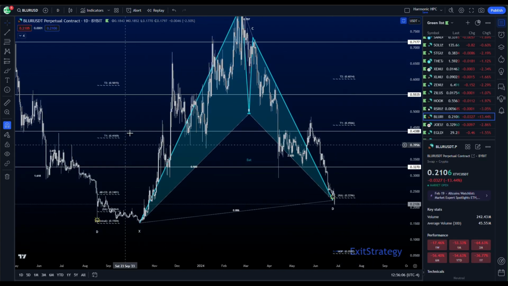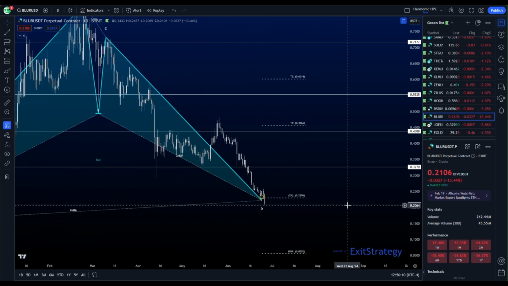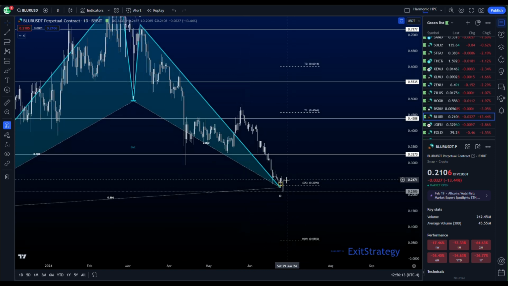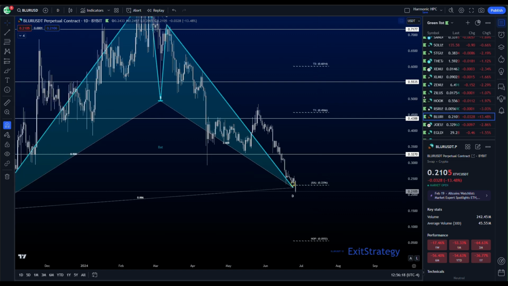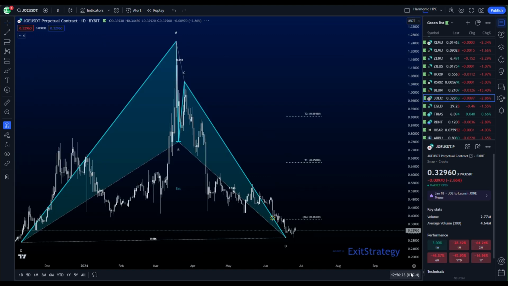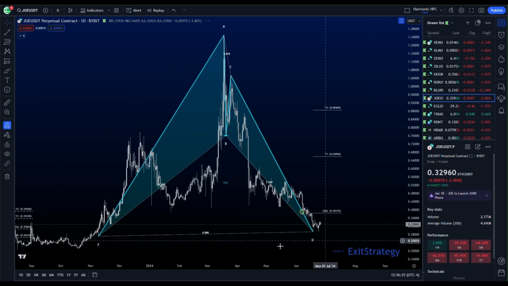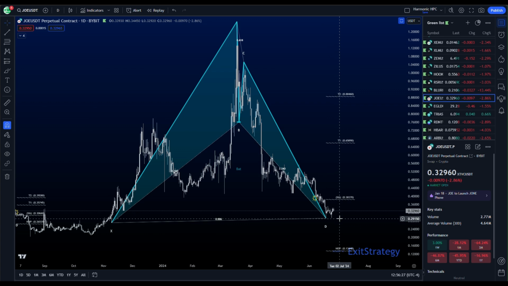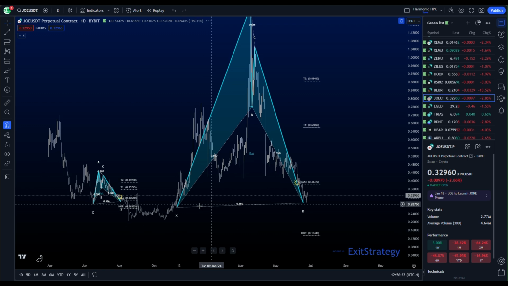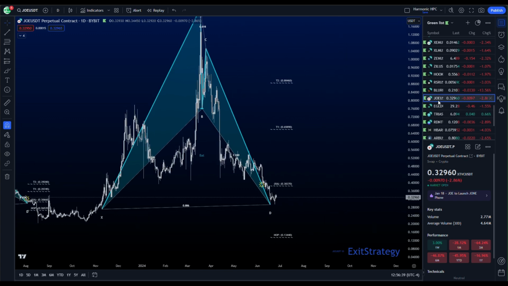Blur has a daily bat pattern. Back down here into this low order block. We are sinking today with strength. That's why you want to wait for confirmation. That's why you want to make sure that these guys are breaking back up. I don't know what happened to Blur today. Minus 13%. Yikes. Joe is a daily bat pattern. We've come down and we retested that low, or it looks like we're retesting some lows again. Let's see if it can hold this area. If it can, and we can break it back up, it could be a good time to go on Joe.